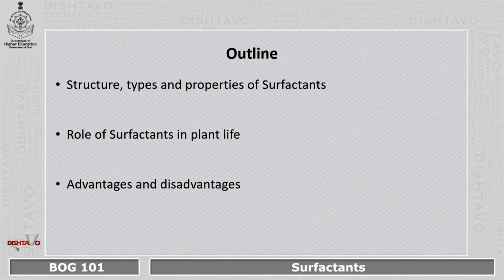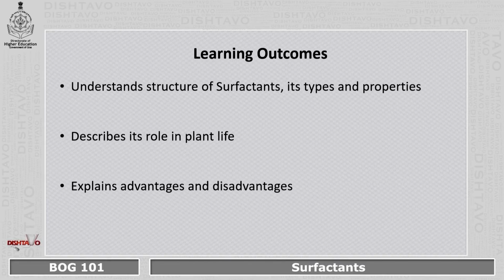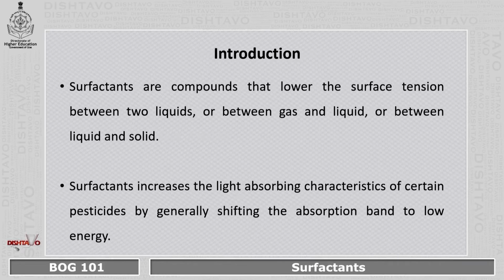In this module, we are going to study about the structure, types, and properties of surfactants. We are also going to study about the role of surfactants in plants' life and its advantages and disadvantages. At the end of the module, you will be able to understand the structure of surfactants, its types and properties. You will be able to describe its role in plant life. You will be able to explain the advantages and disadvantages.